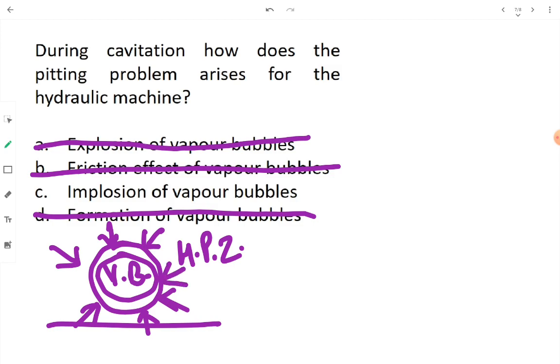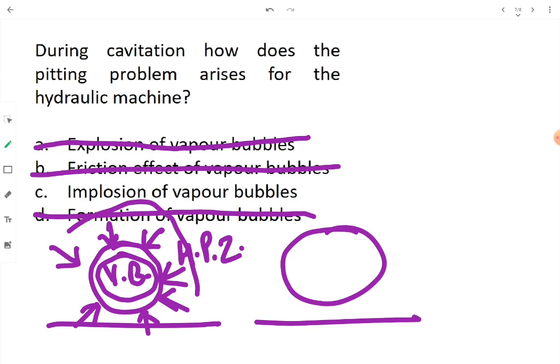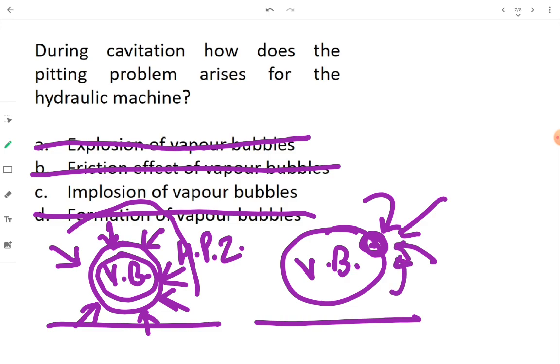Now this high pressure which is present inside the liquid surrounding this vapor bubble is going to find a weak spot on the vapor bubble. The liquid then tries to enter through that, it tries to pierce through the vapor bubble's weak spot. Now this weak spot gets imploded, meaning the vapor bubble collapses internally, it bursts internally.